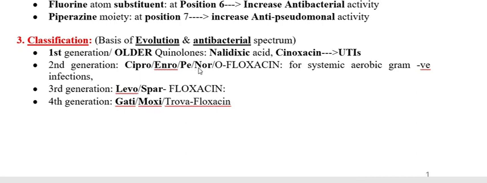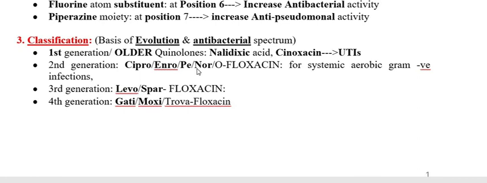So norfloxacin is mainly or only used for oral administration and gastrointestinal tract therapy. That is why norfloxacin is usually used with tinidazole, and the trade name is like Norflox TZ. That means norfloxacin with tinidazole is used for the therapy of GI tract infection.